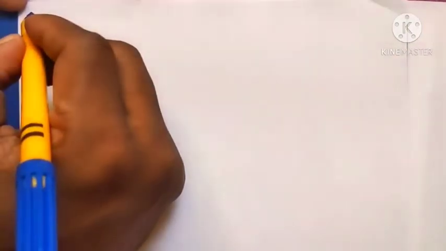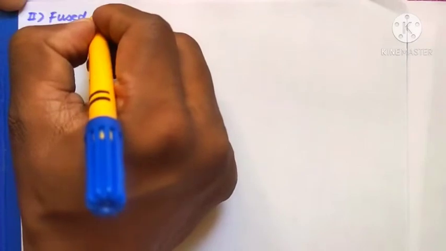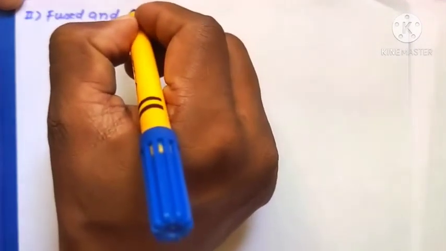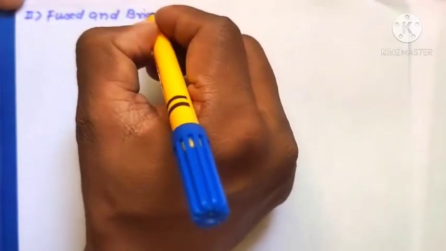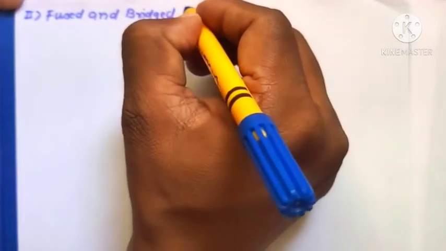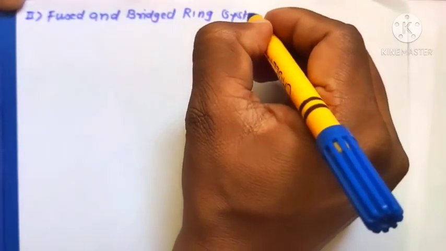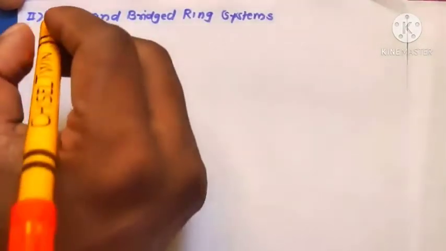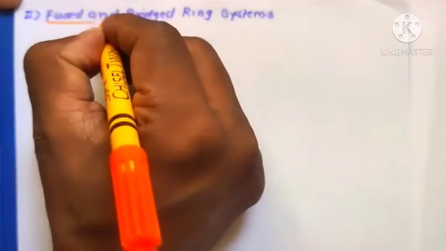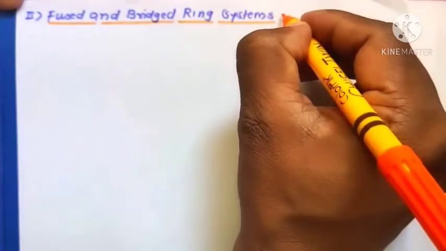The second point of IUPAC nomenclature: the IUPAC names of fused and bridge-headed ring systems, bridged ring systems molecules. That is IUPAC nomenclature of fused and bridged ring system compounds.